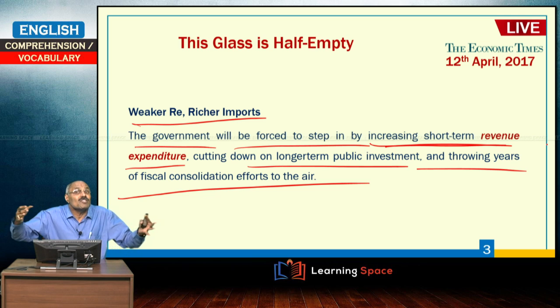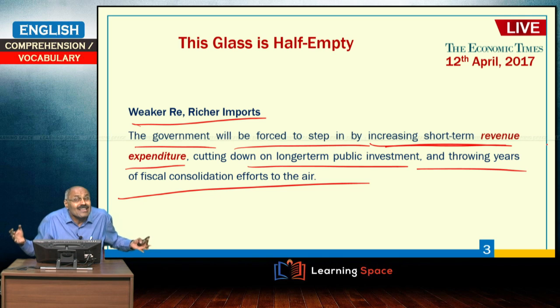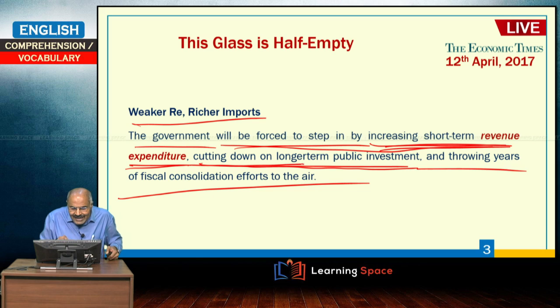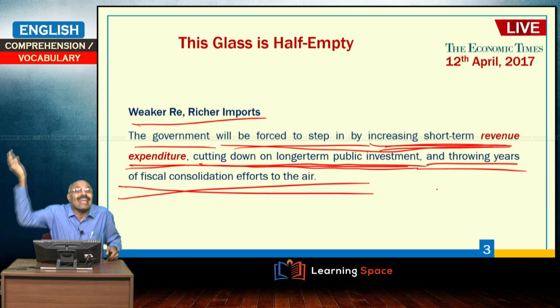Normally, long term investment or capital investment is desired by the government, but in times of slowdown, the government may resort to increasing short term revenue expenditure, cutting down on long term public investment, because long term public investment may take years to get results, but short term revenue expenditure will propel temporary growth. So, the government will be forced to step in by increasing short term revenue expenditure, cutting down on long term public investment and throwing years of fiscal consolidation efforts to the air.